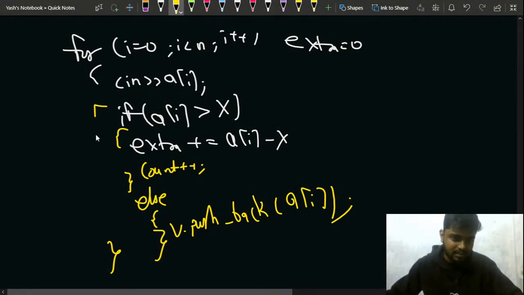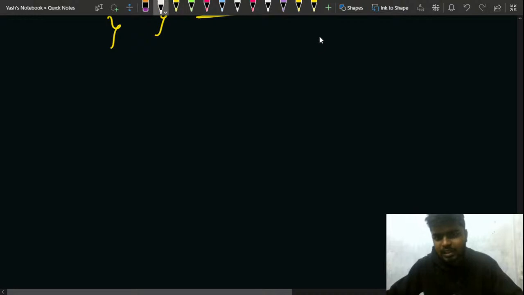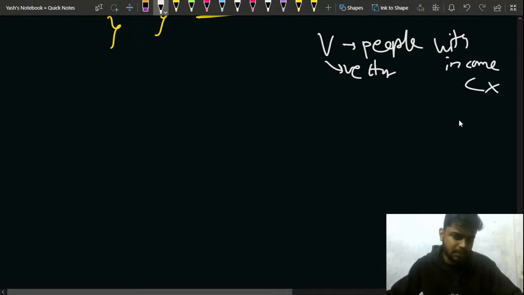If I am having some extra part, I am just storing it in a variable named extra, and I am counting the number of wealthy people up till there, and now I'm pushing back all the people who are not wealthy. After that, remember that in the vector V, I'm storing all the people with income, or let's say savings, less than X.